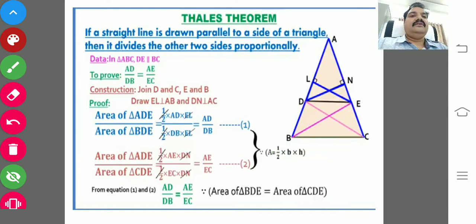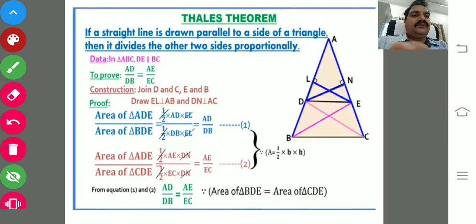Yes. You just observe that here, if a straight line is drawn parallel to a side of a triangle, then it divides the other two sides proportionally. Sometimes the statement might have changed, but the meaning is the same. Here the given is, in triangle ABC, DE is parallel to BC, and that is the only given.